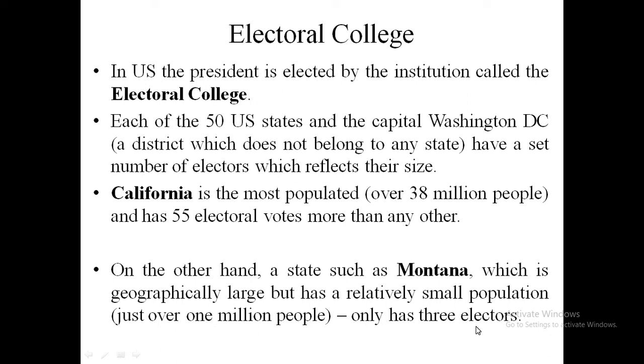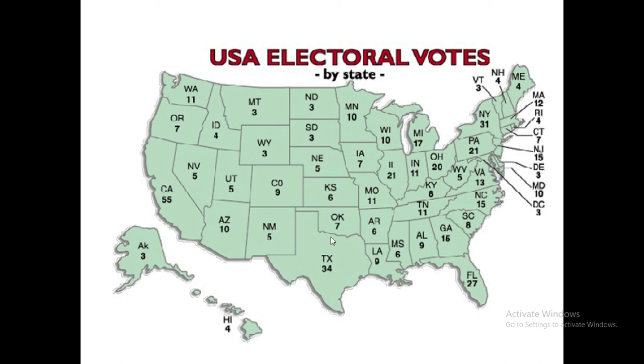I want to explain it in a diagram. This is for electing the electors. The entire 50 states of the United States have different numbers of electors. For example, California, which has the largest population, has around 55 electors.